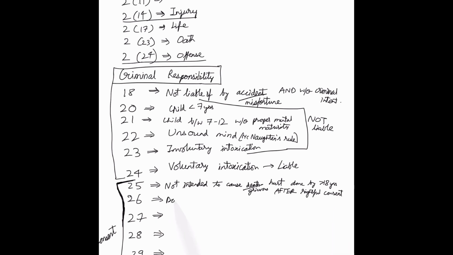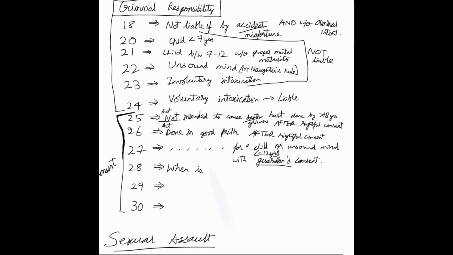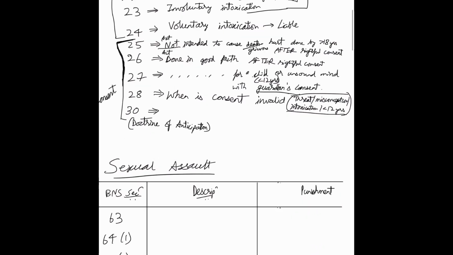Now coming to few sections relating to consent. Section 25 deals with an act not intended to cause death or grievous hurt, which is done by a person aged above 18 years after taking rightful consent. 26 deals with an act done in good faith after rightful consent. 27 deals with act done in good faith for a child or a person of unsound mind. Here, a child is defined as someone below 12 years of age with the consent of the guardian.